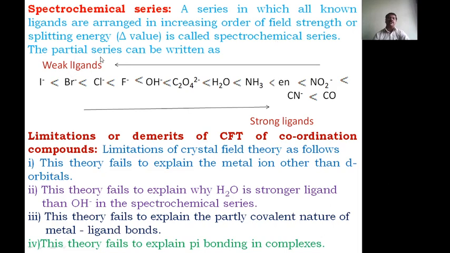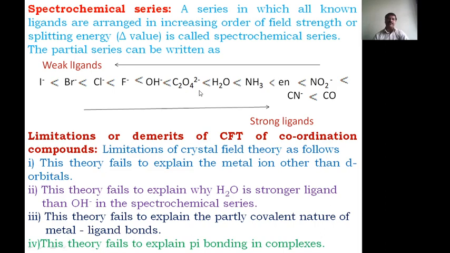The partial spectrochemical series can be written as here: iodo first, then bromo, then chloro, then fluoro, then hydroxo, then oxalato, then aqua, then amine, then ethylenediamine, then nitrito-N, then cyano, and carbonyl. Those toward this end are the strong ligands, meaning the crystal field splitting energy is more here, and here the crystal field splitting energy delta value will be less.